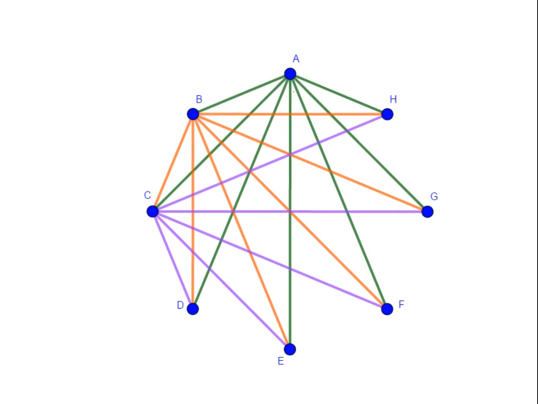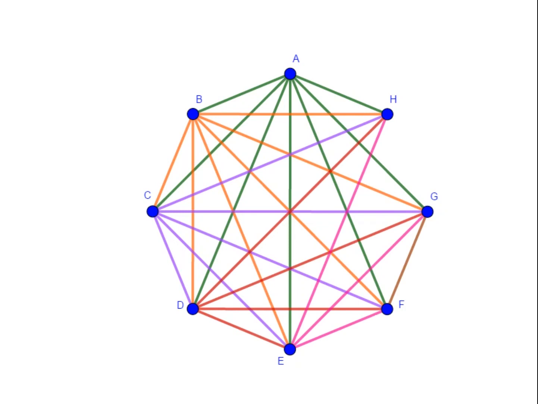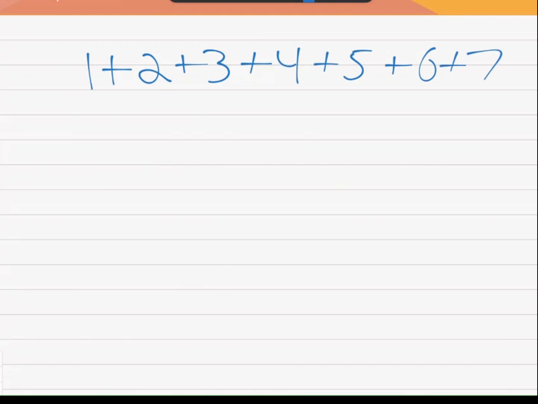And then D will shake hands with 4. 1, 2, 3, 4. And then E will shake hands with 3. F will shake hands with 2 people. And the last one there is G shaking hands with the only person that he or she hasn't shaken hands with yet. So we have this pattern where we are adding up all the numbers between one and another number. So for the one that we had, we were adding up the numbers between 1 and 7.